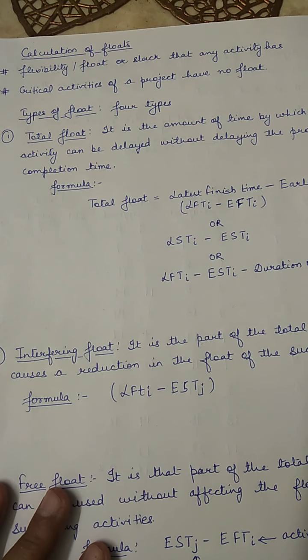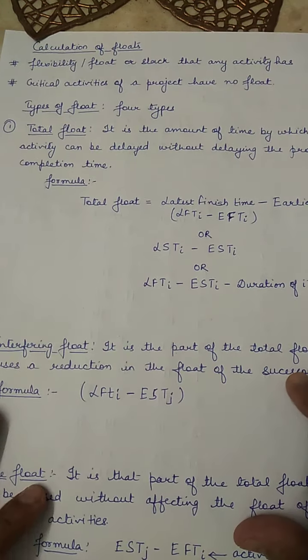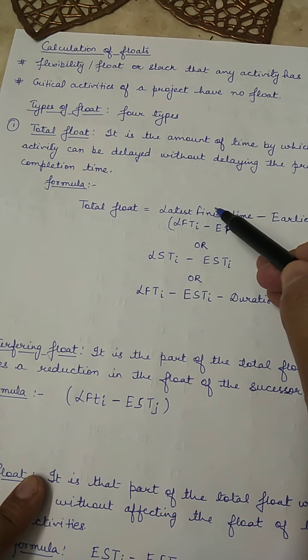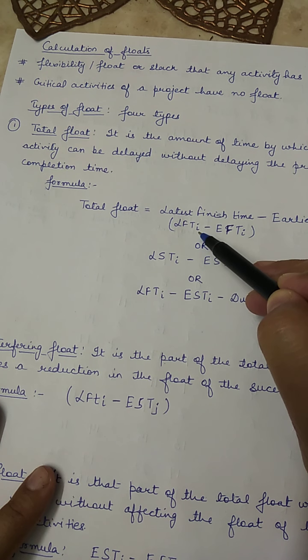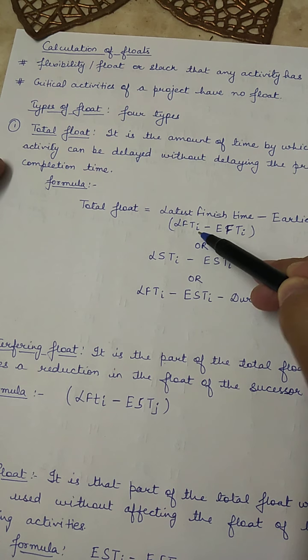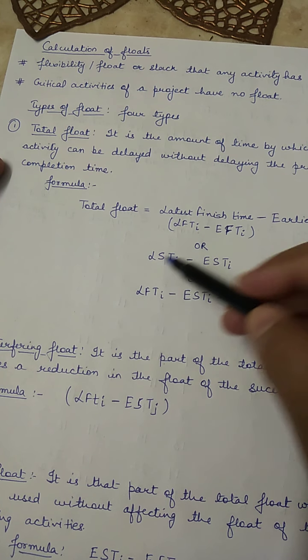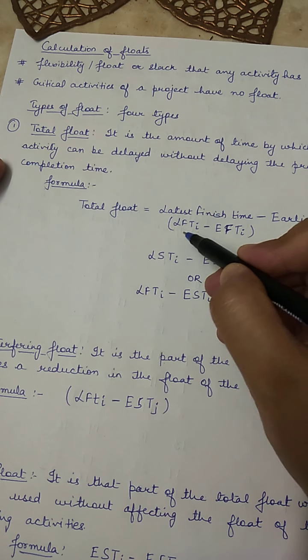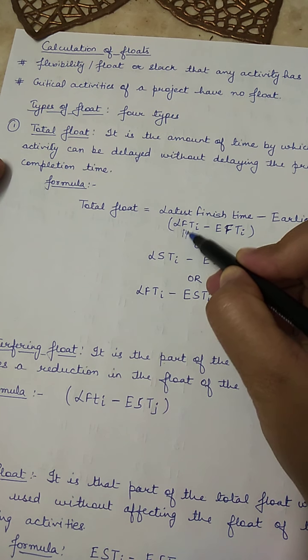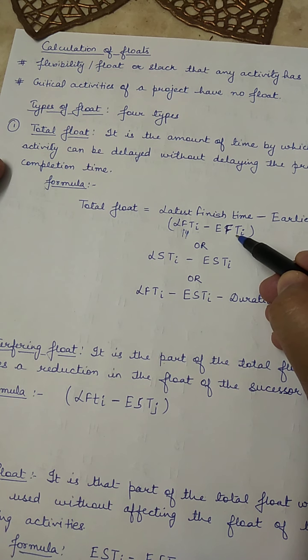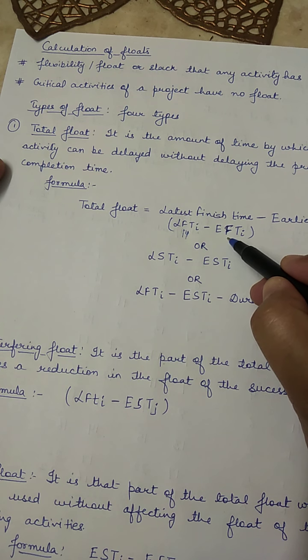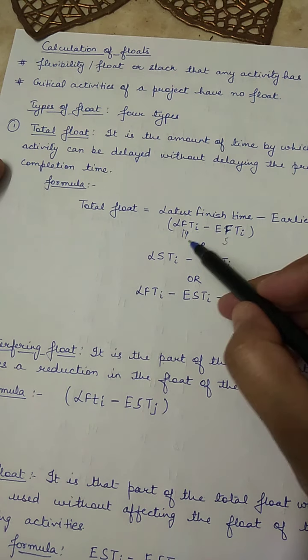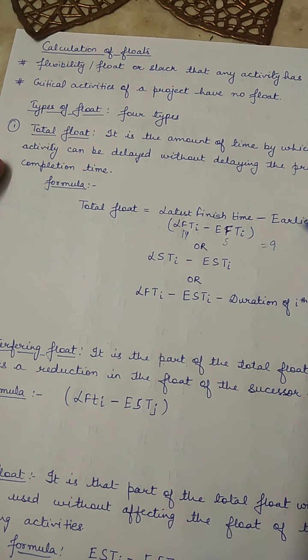The formula uses the latest finish time of activity i, the activity in question for which you want to calculate the float. For activity D the latest finish time was 14 and this was 5. So 14 minus 5 is 9. So the total float is 9 for activity D.